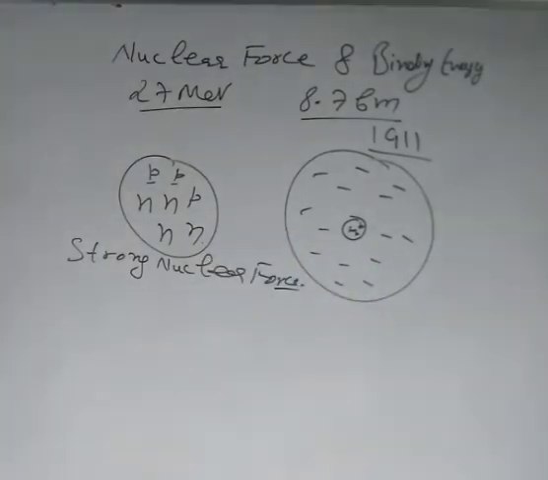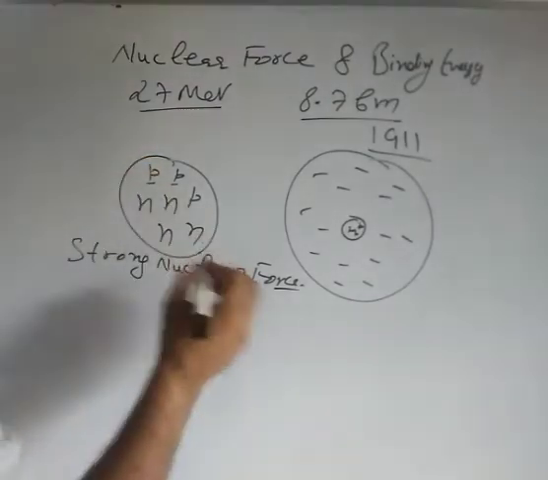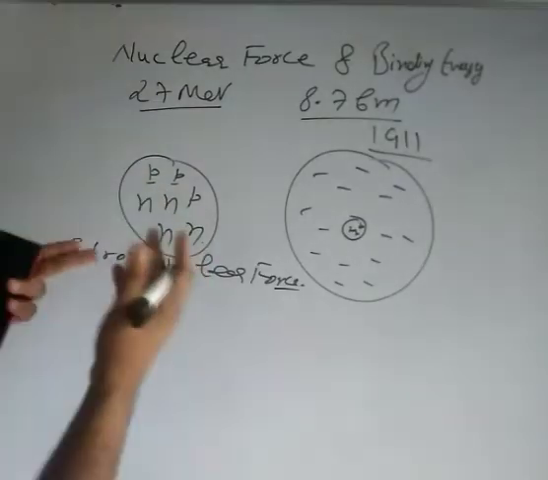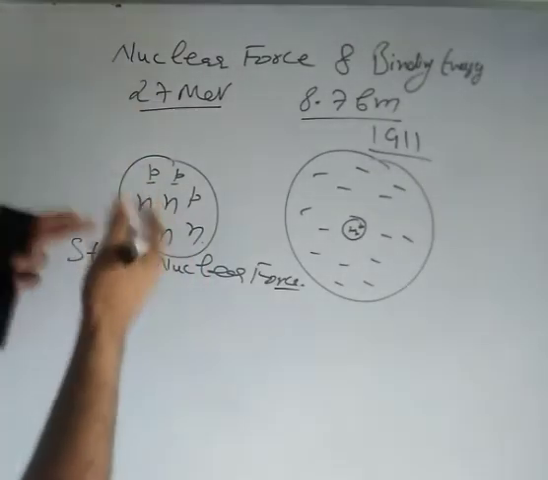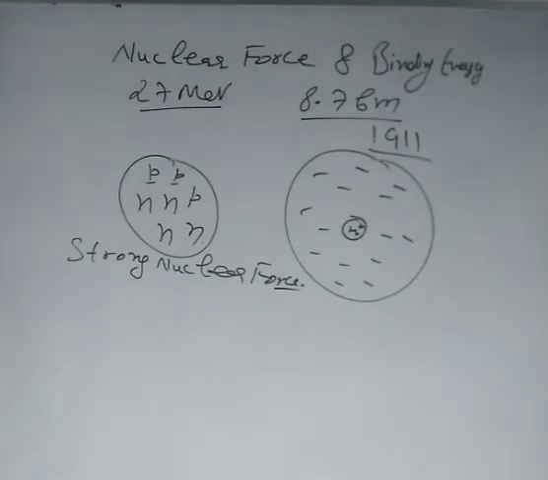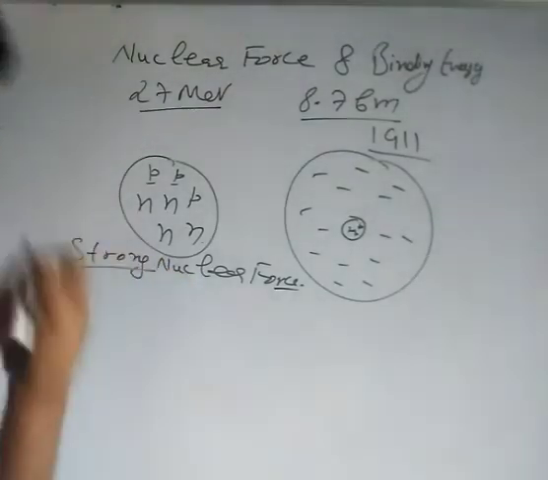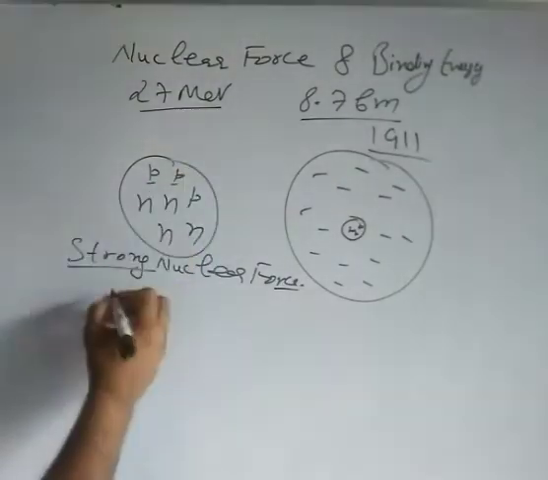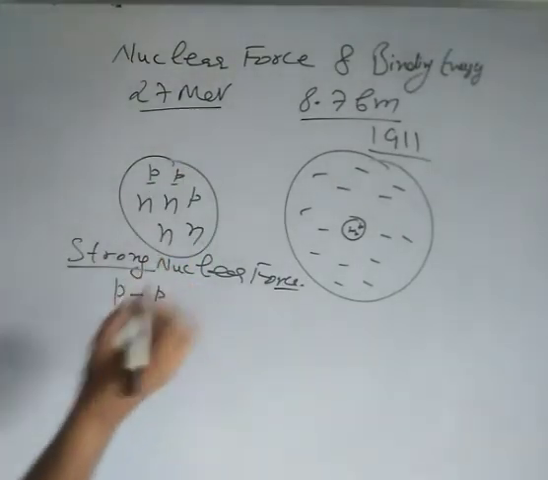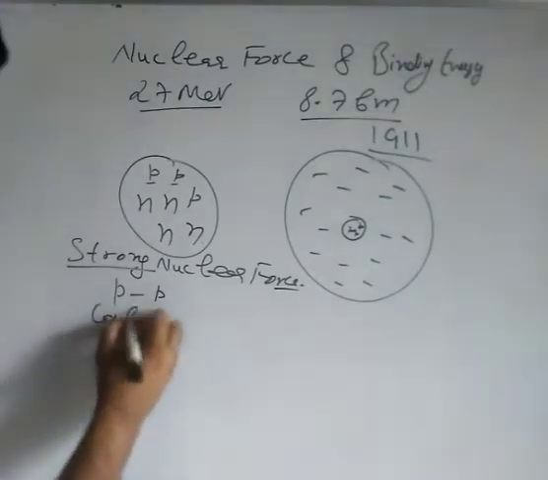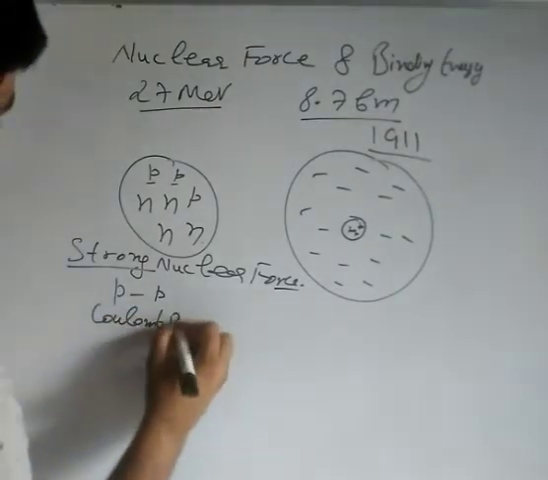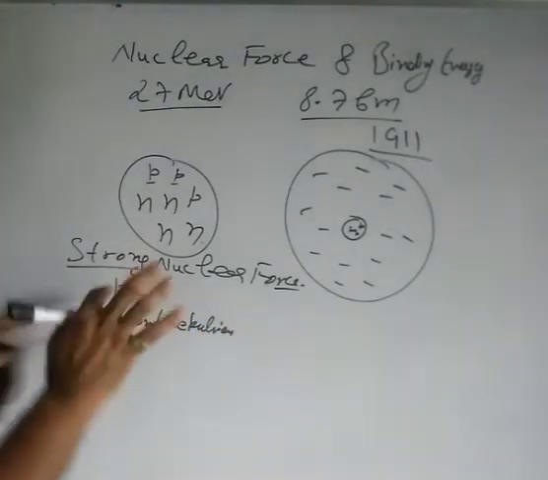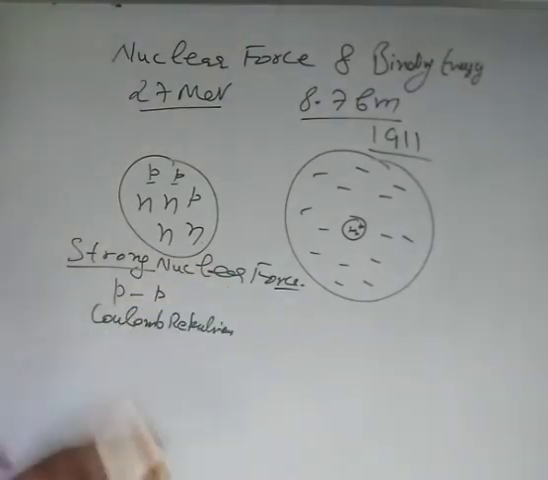So what is the strong nuclear force? It is the force that acts between two protons, and it is attractive in nature. It is the attractive force that acts between two protons inside the nucleus. Why is this force called strong? If you have two protons inside the nucleus, there will be Coulomb repulsion between them, and they must fly apart, but they do exist inside the nucleus.